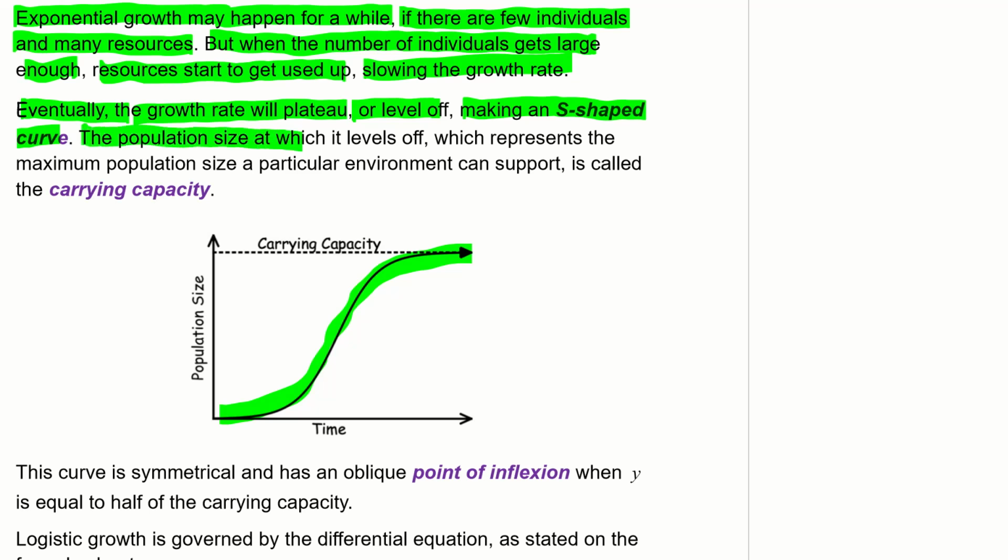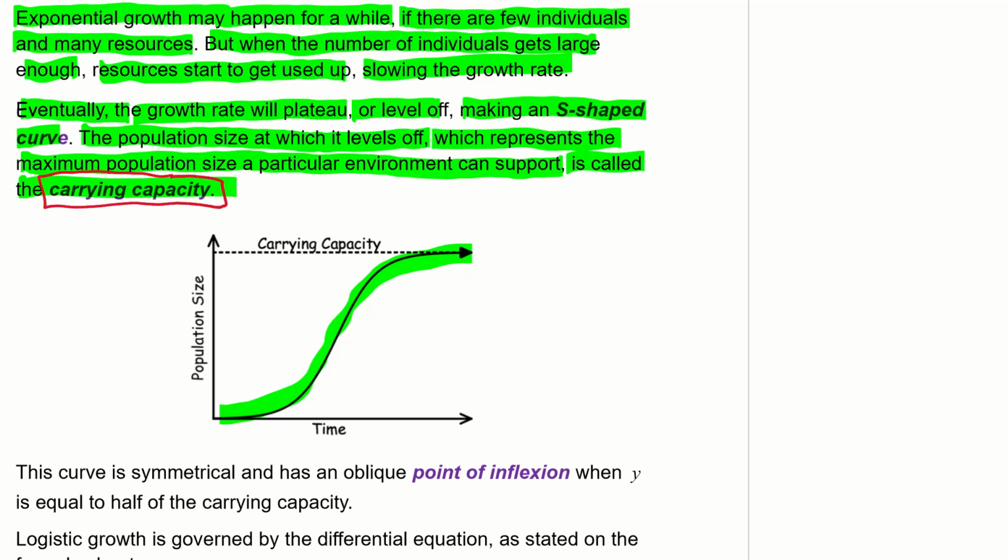The population size at which it levels off, which represents the maximum population size a particular environment can support, is called the carrying capacity. And that is a very important term, carrying capacity. We can see it as an asymptote on the graph here.